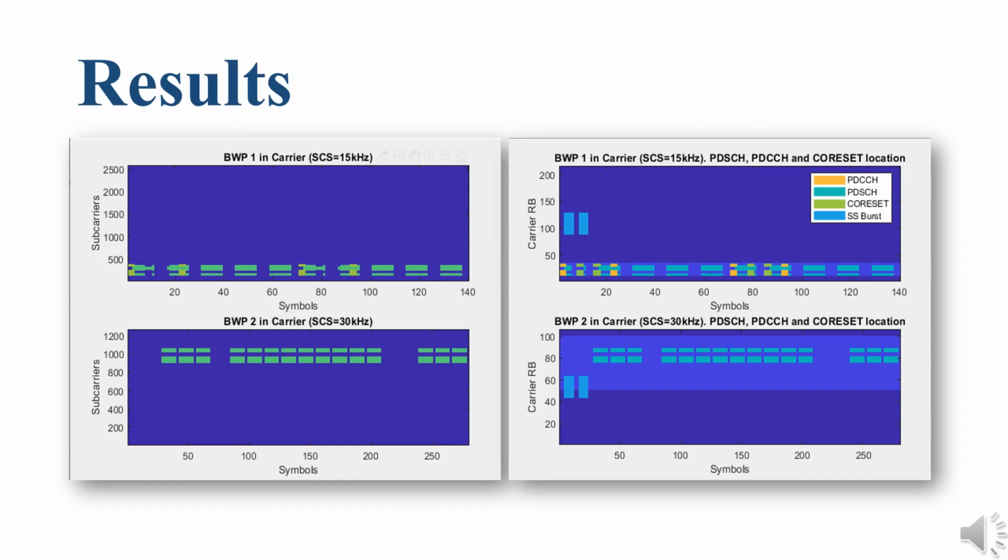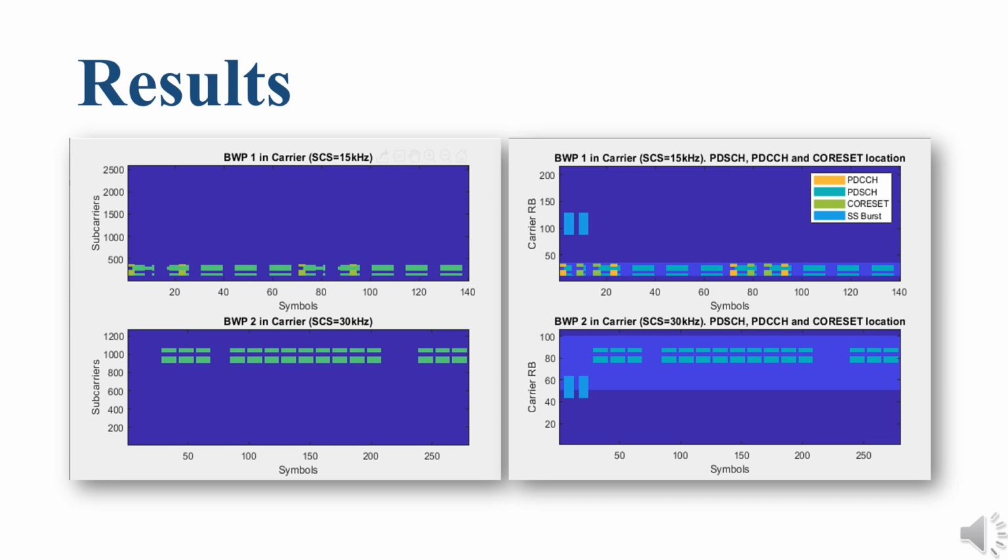The waveform generator of the above code plots the grids for the bandwidth parts. In the first picture, the specific carrier resource grids are shown along with the minimum guard bands aligned relative to the overall channel bandwidth. In the first plot, it is plotted for the subcarrier spacing of 15 kHz, and the second plot is plotted for the subcarrier spacing of 30 kHz. The empty spaces are for the unallocated channels.